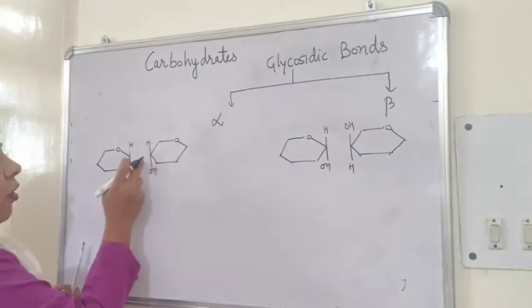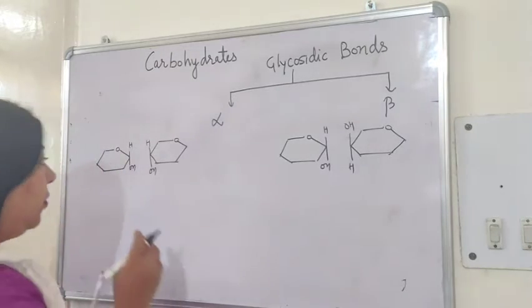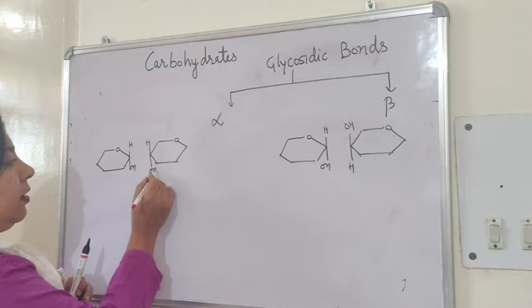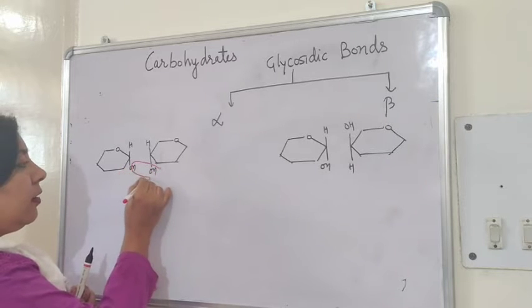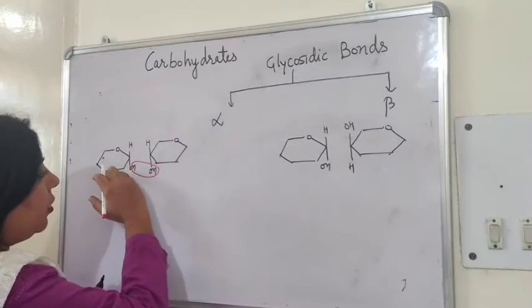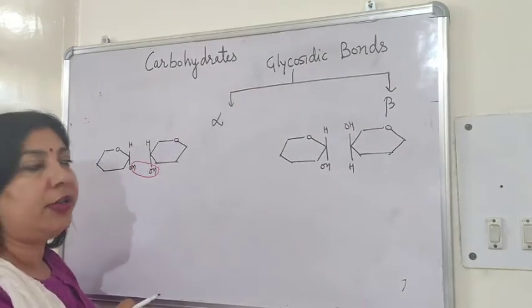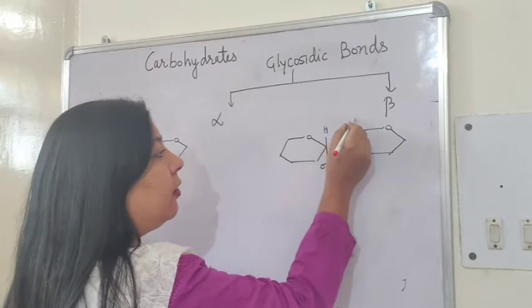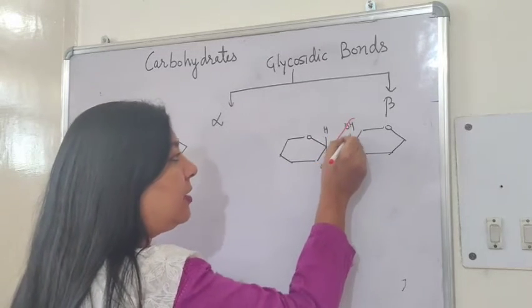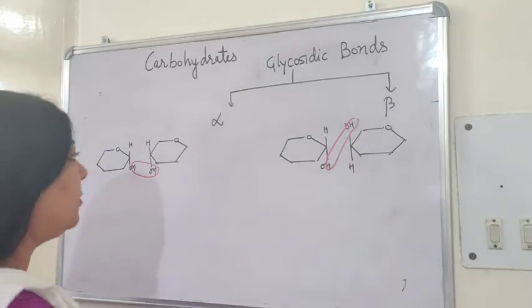So, a bond is formed by polymerization or condensation. You know, when there is condensation, one water molecule will be removed. When the water molecule removed is at the same plane, alpha type of bond is produced. When the water molecule lost is at different planes, then beta type of bond is formed.